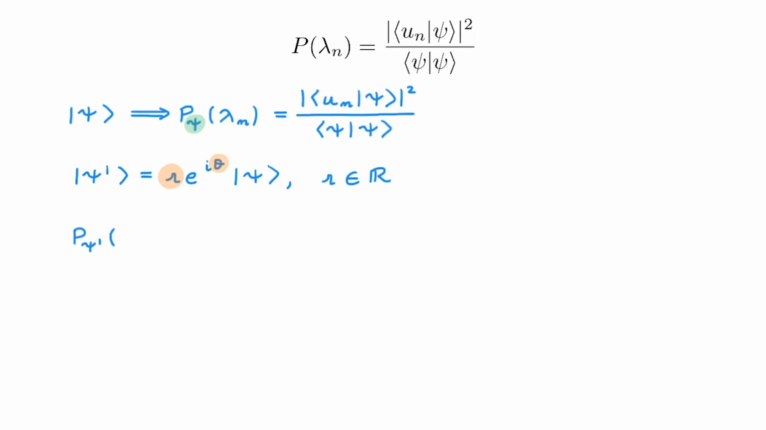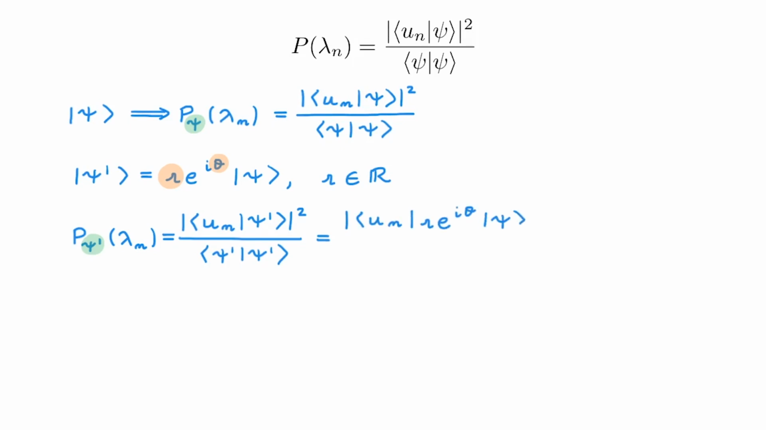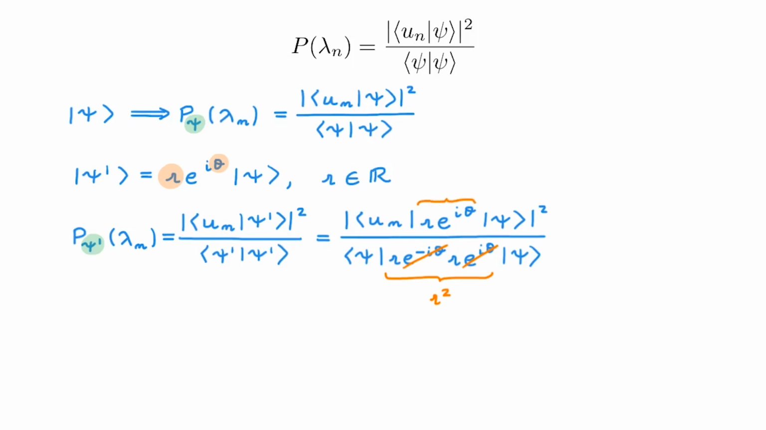The probability of obtaining eigenvalue lambda n when the system is in state psi prime is given by this expression. And again, I emphasize that this corresponds to the system in state psi prime with this subindex. Now let's rewrite psi prime in terms of psi, and in doing this remember that we need to take the complex conjugate when we work with bras in dual space. In the denominator, this exponential cancels with this exponential, so this term is r squared. In the numerator, the absolute value squared of these two terms is simply r squared. This means that this r squared cancels with this other r squared, and overall we get this expression.